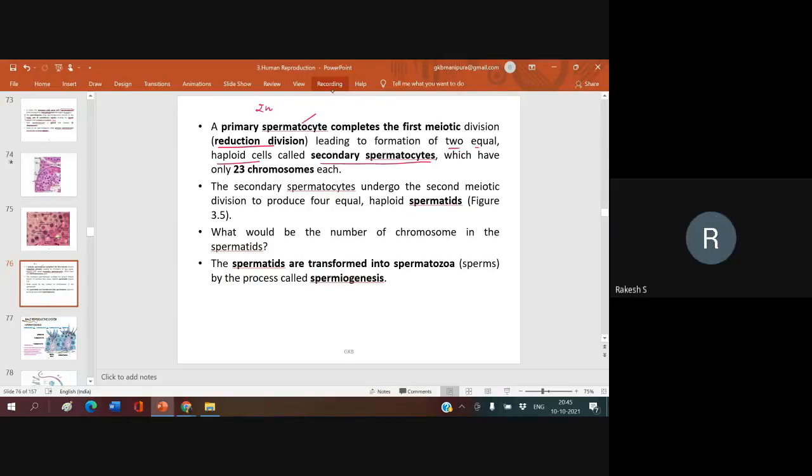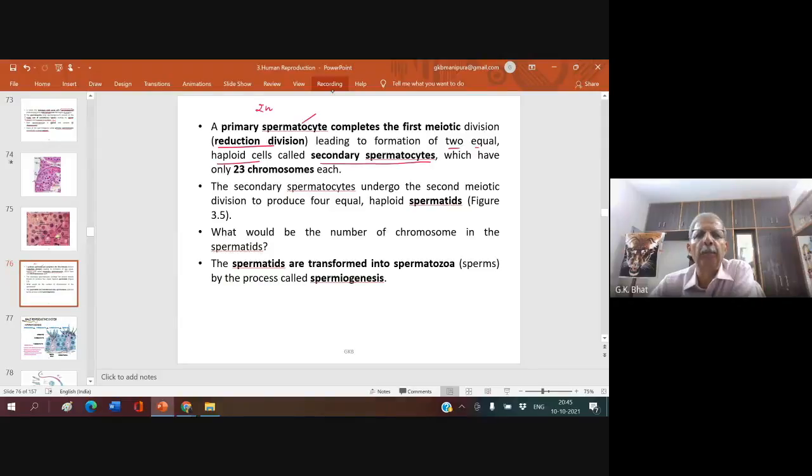Diploid. Primary spermatocytes are also diploid. They undergo first meiotic division and result in the formation of 2 equal haploid cells. So secondary spermatocytes are haploid, which have only 23 chromosomes.